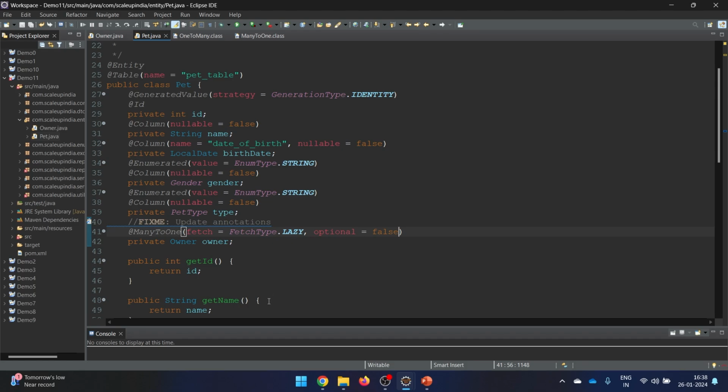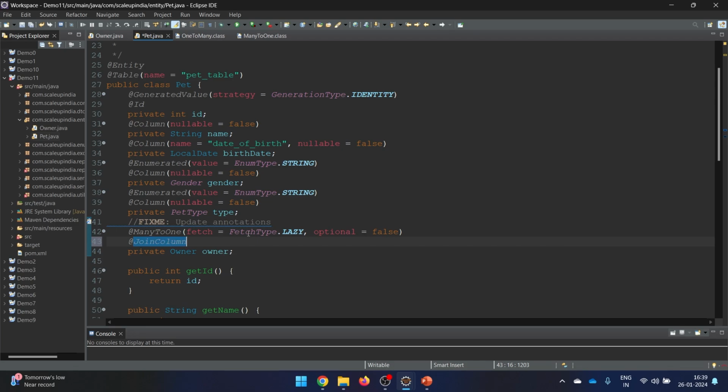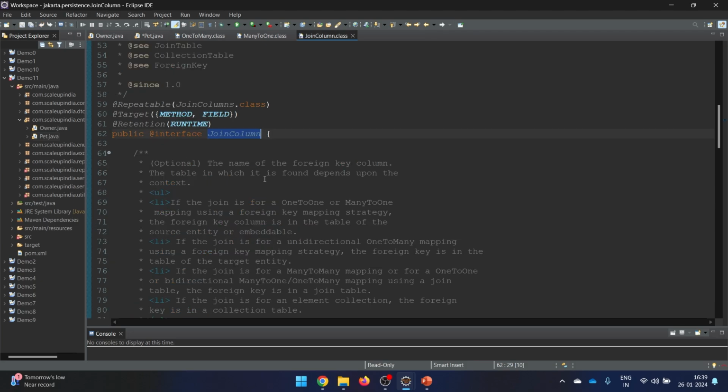Now the next thing is, I just now told you that wherever you have the extra column in the table, on that side you need to write the join column. So here let's add this particular as join column, because this time in the pet table we will be having that extra thing. So in the join column, let's see what all things do we have.